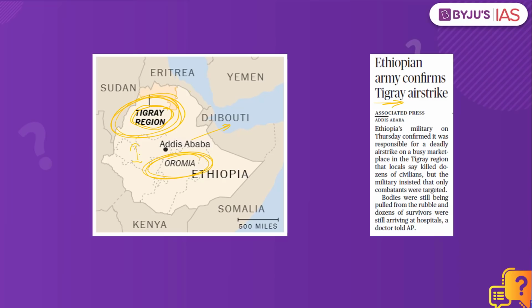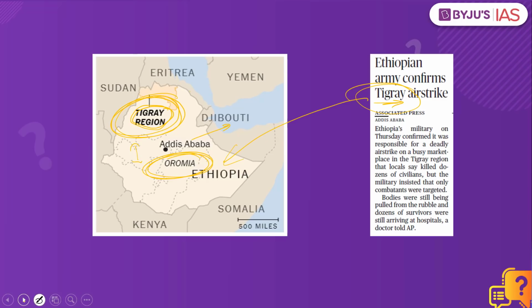The federal government did not want local elections to be conducted, but Tigray still went ahead with the elections, and as a result, the federal government considered these elections illegal in nature. There is further friction between the Tigray authorities and the federal government in Ethiopia, which is a kind of domestic conflict that has been coming up in the country of Ethiopia. So kindly remember, Tigray region happens to be one of the regions in Ethiopia.